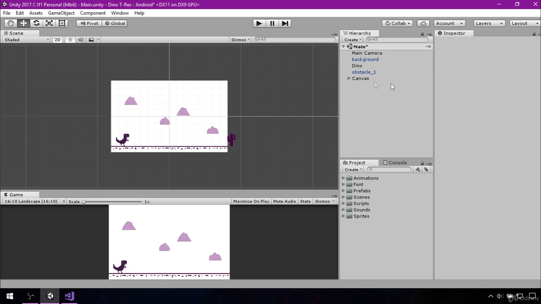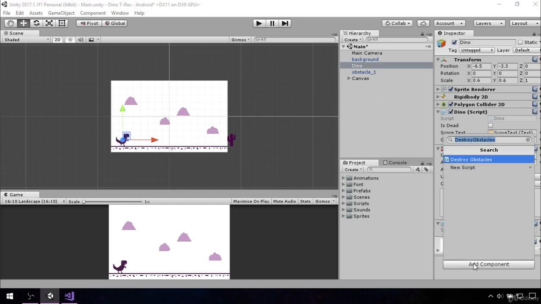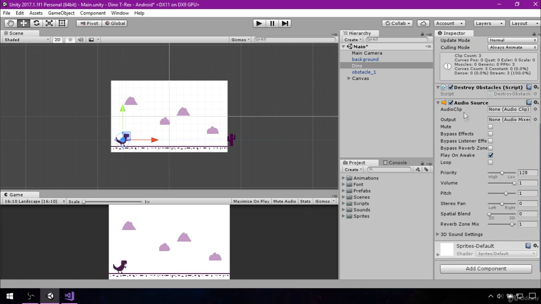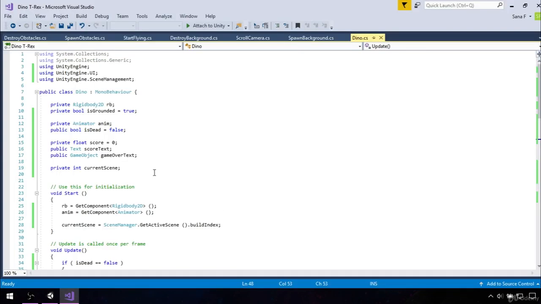Now let's go to our Dino, click on Add Component, Audio and Audio Source. So we need this source because our Dino is actually an audio source. Now let's go ahead and open Dino script. We have to define a few things.